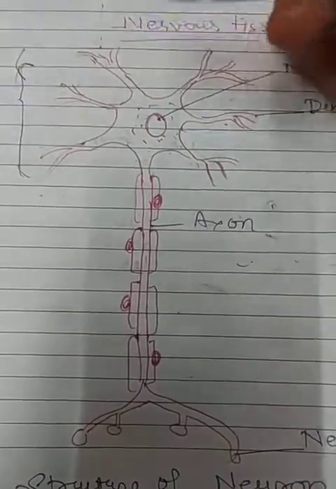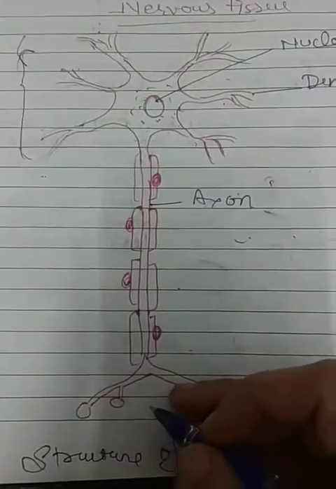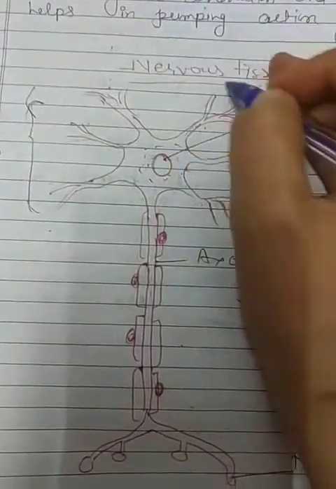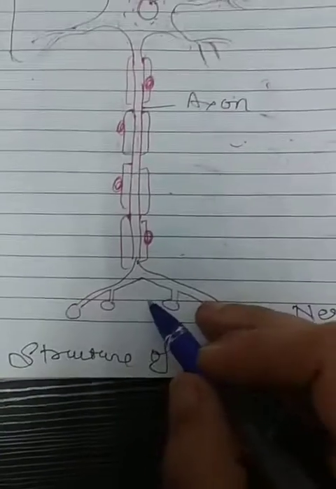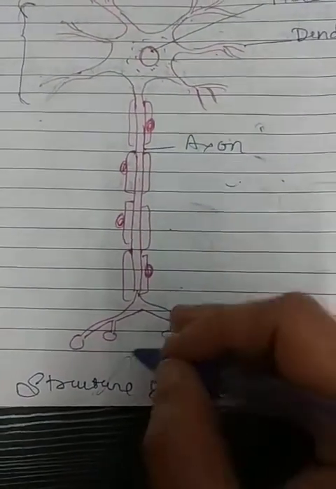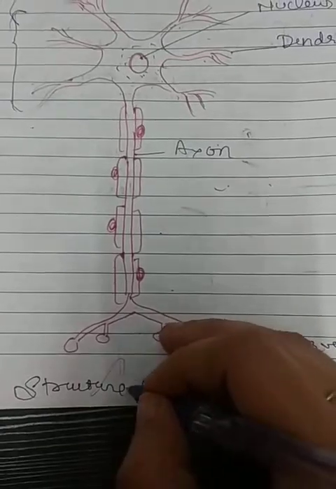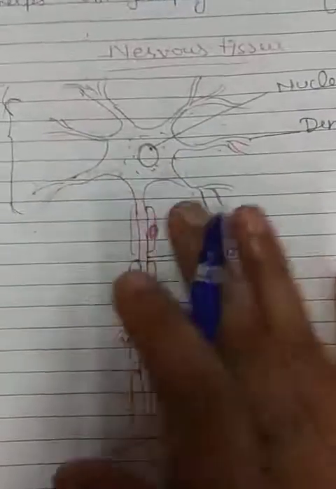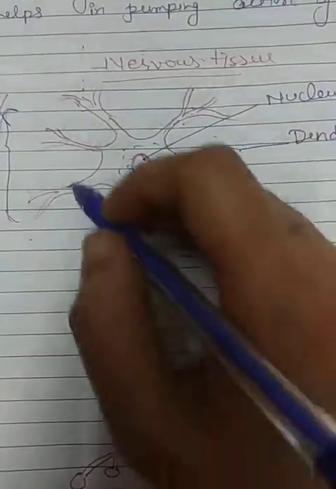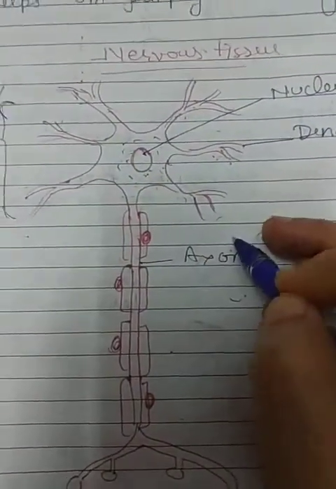Dendrites of each neuron receive information from other neurons at synapses. That means the dendrites of one neuron are attached to the synapses of another neuron, like this. The other neuron originates from here, and its dendrites are attached to the synapses. So a dendrite is highly branched and receives information from other neurons.